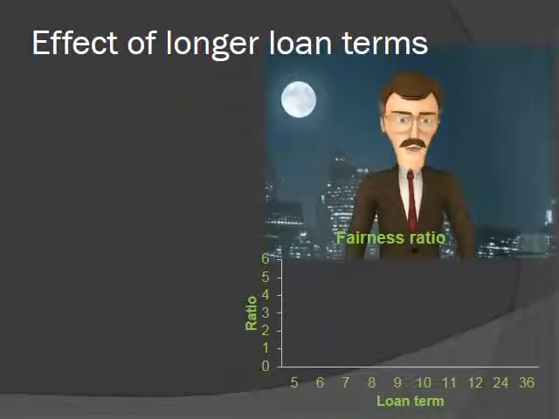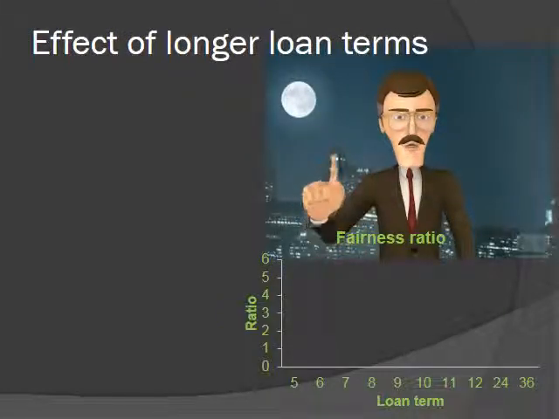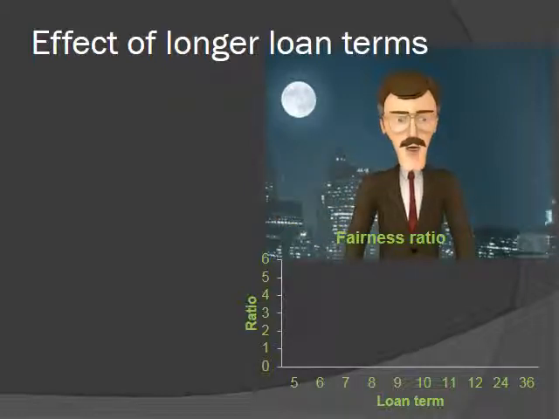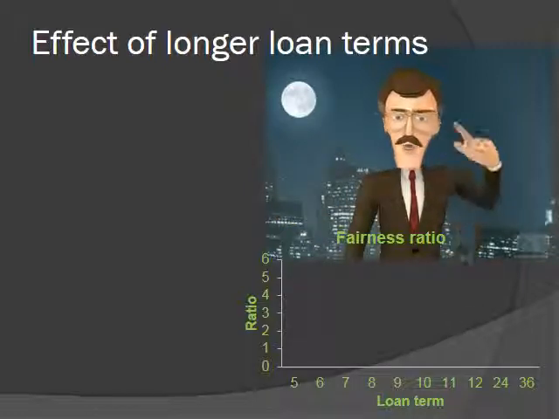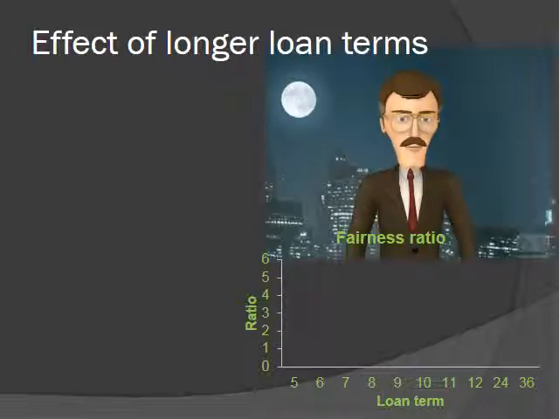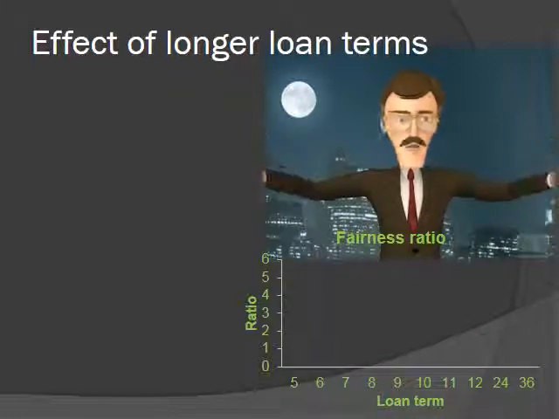A 5-month term for a loan will not be acceptable to every borrower. Therefore, the cooperative will have to be flexible when it comes to the terms of loans. To do this, the fairness ratio must be fine-tuned. The term of the loans has the biggest influence on the fairness ratio.